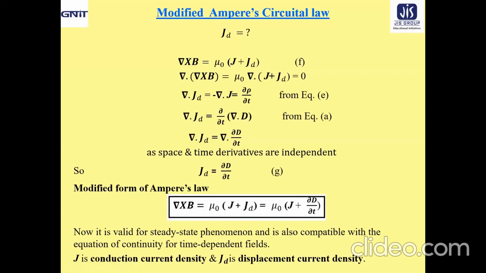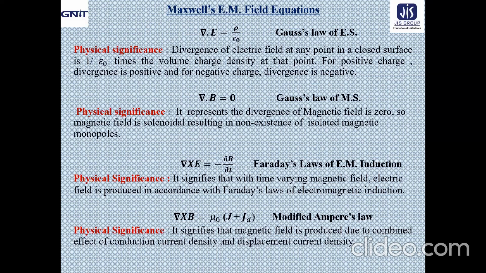I think all of you are getting it now: something new, starting from some inconsistency, we get a new term as given by Maxwell. The detailed implications of displacement current density we will do in the next session.